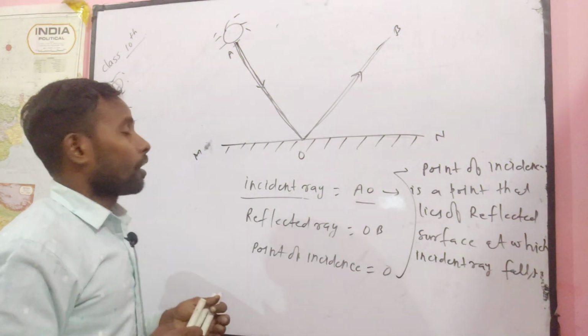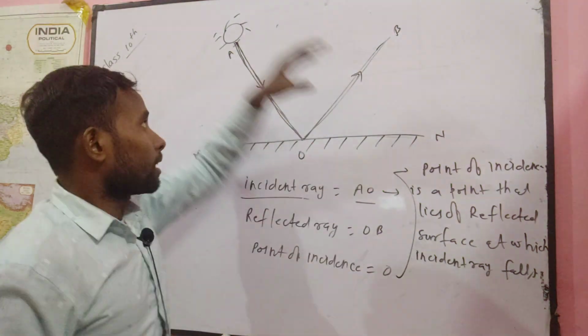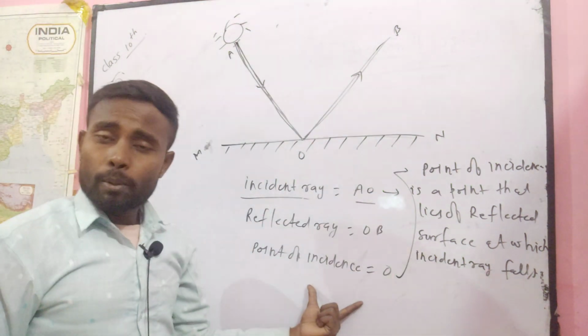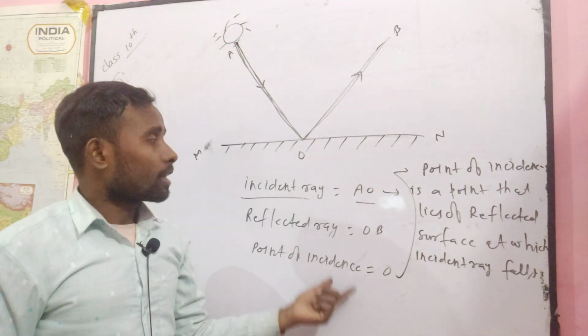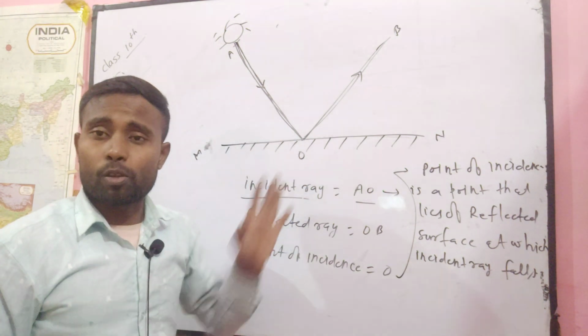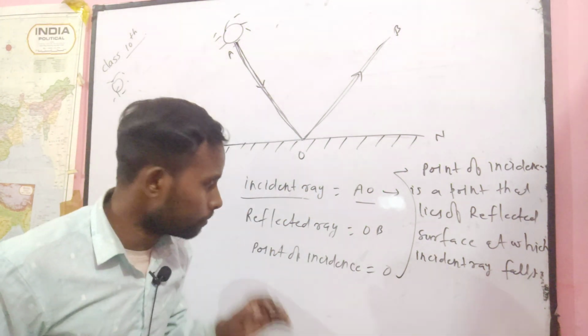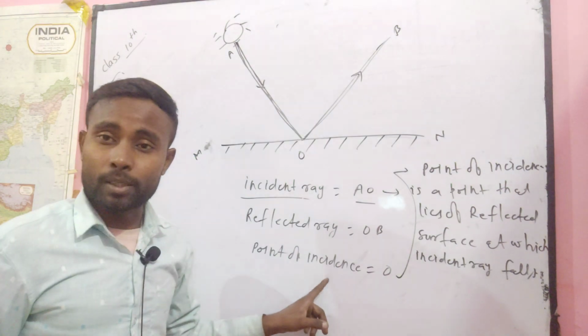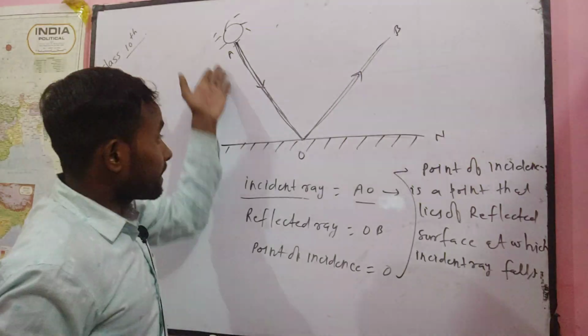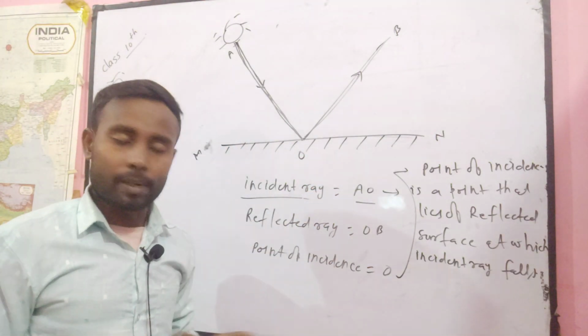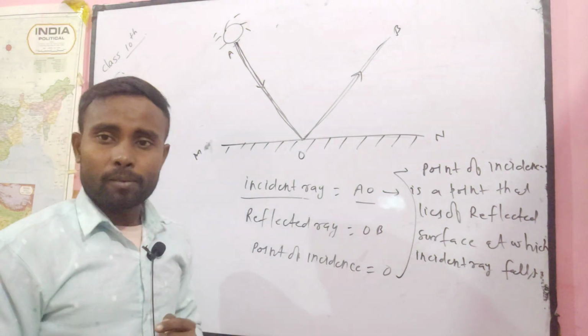Very easy definition. Or, another way you can define it: point of incidence means it is a point at which the incident ray falls. Simply you can define it like that. It is a very simple definition. I think you understand very well.